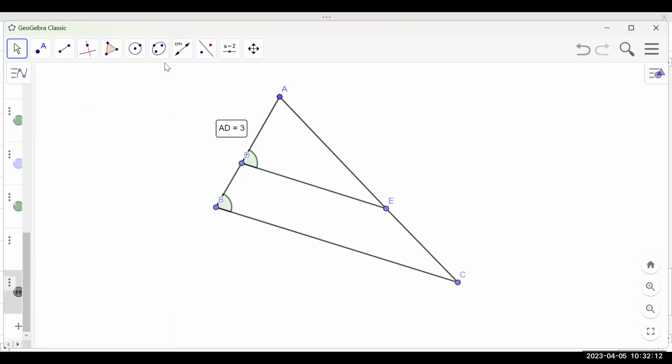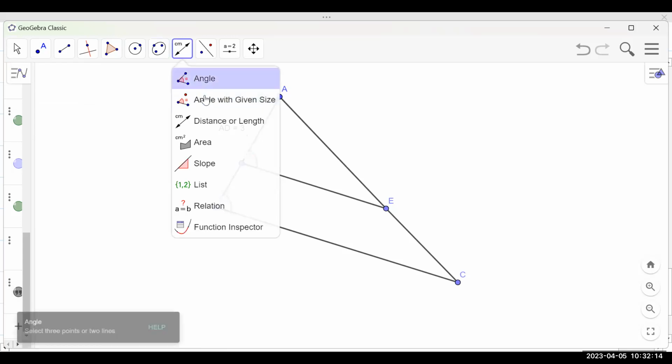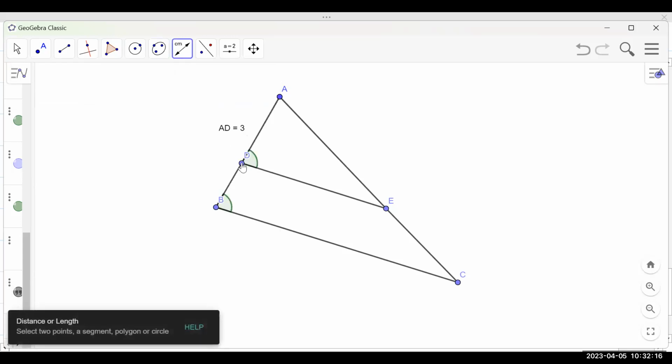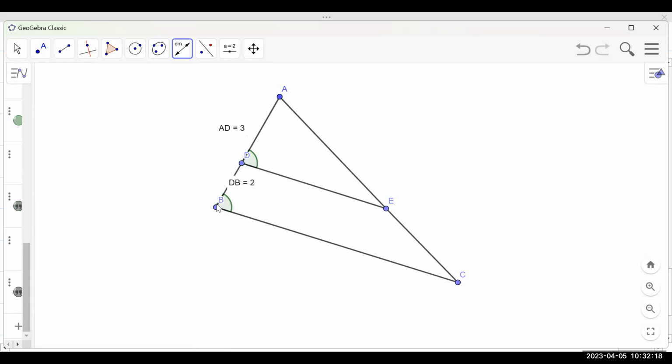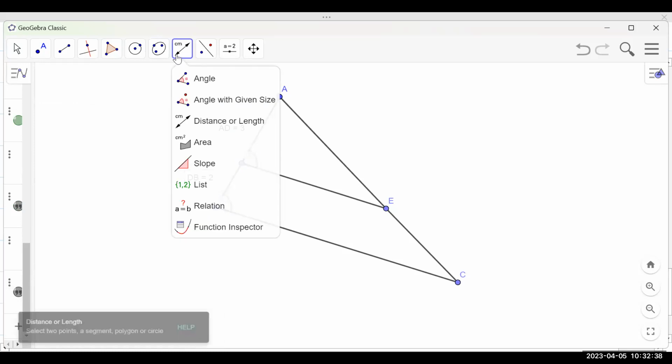And then if I were to measure the distance, let's measure the distance from D to B. From D to B, it gives me something different. It gives me 2 units. These are the actual lengths, guys. These are not the ratio. These are the actual lengths. The length of D to B is 2. Let's move on. Let's measure the other lengths.